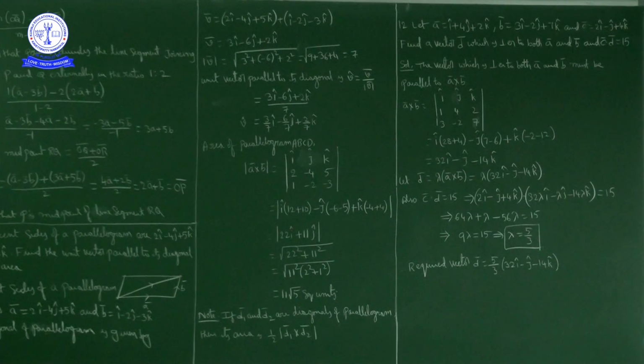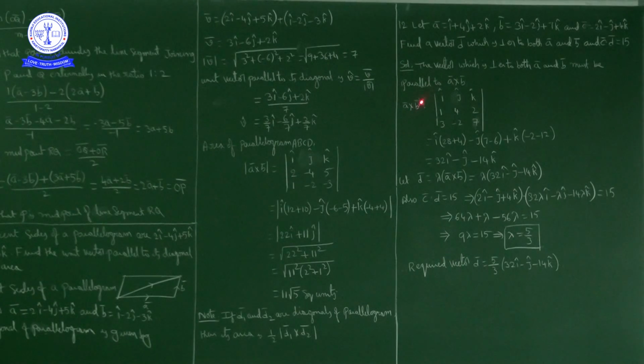Okay. So a vector perpendicular to two vectors, a vector which is perpendicular to A bar and B bar, is parallel to its cross product. So D bar is parallel to A bar cross B bar. First of all, we will find A bar cross B bar.